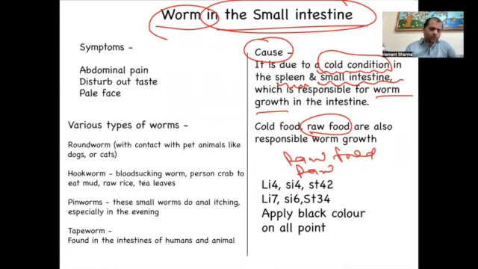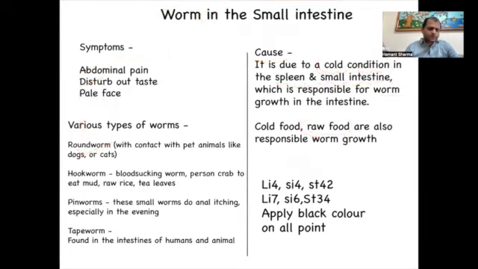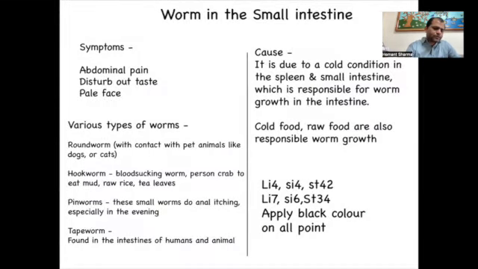There are many types of worm, and it might create abdominal pain and the person not feeling taste, and even the worm will suck your blood. So pale face, iron deficiency. There are various types of worm, like the roundworm. Roundworm happens in a person, like sometimes we have pet animals in our home. So roundworm happens with the contact of pet animals, like dogs and cats, because they also have these worms.